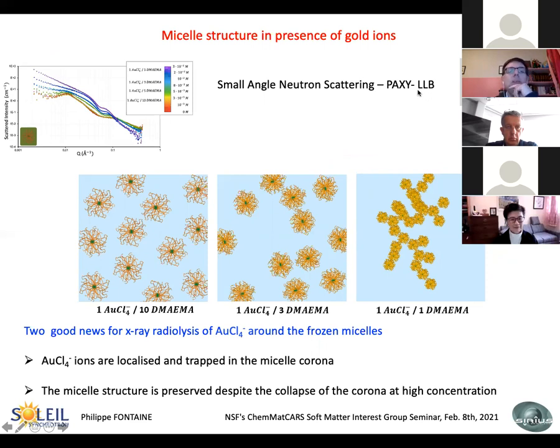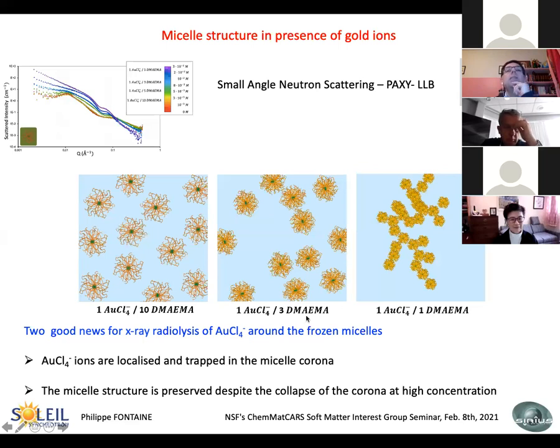This was done at the Laboratoire Léon Brillouin before the end of this facility. This is the spectrum we have, a classical SANS spectrum of polymer micelles. And what we have seen is summarized in these drawings. At very low concentration of gold with regard to the monomer concentration, we still have micelles with a little bit of gold inside the corona.